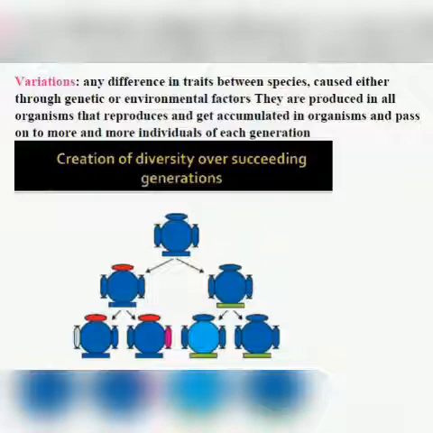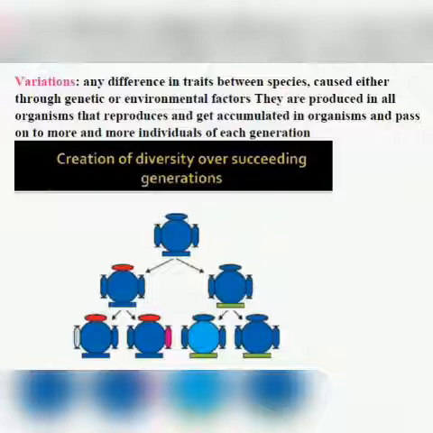I will give you one example. Suppose there are certain bacteria in a certain place, and among them some of the bacteria are heat resistant. Now when suddenly the temperature rises, what will happen? The bacteria which are heat resistant will survive, whereas the other bacteria will die. Now these heat resistant bacteria will reproduce asexually and produce more bacteria, which will again reproduce and form more bacteria. So by doing so, a heat resistant variety of bacteria will be formed.